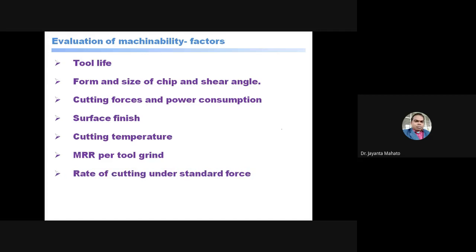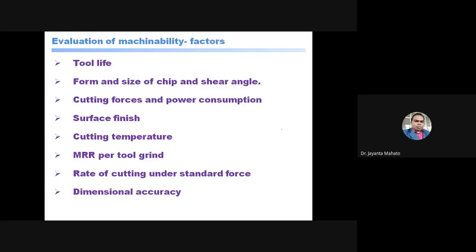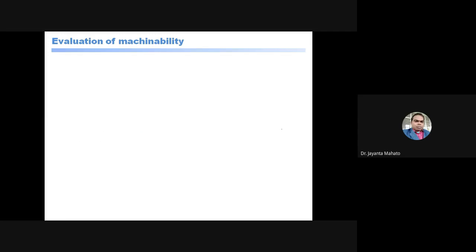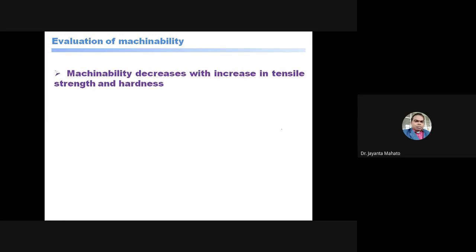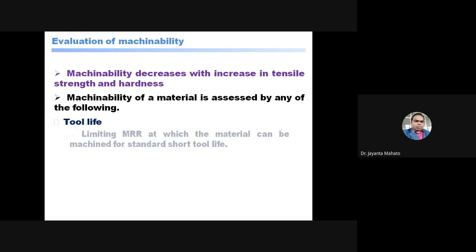ओके, रेट ऑफ कटिंग अंडर स्टैंडर्ड फोर्स, मीन्स अप्लाइंग स्टैंडर्ड फोर्स का रेट ऑफ कटिंग कितनी है। डायमेंशनल एक्यूरेसी मीन्स जो प्रोडक्ट मिला है उसकी डायमेंशनल एक्यूरेसी कितनी है। तो all these factors are involved for evaluating the machinability. Now machinability evaluation कैसे करूँगा: machinability decreases with increase in tensile strength and hardness. टेंसाइल स्ट्रेंथ एंड हार्डनेस अगर ज़्यादा होगी तो machinability will decrease. Actually, the material is assessed by any of the following: tool life, limiting